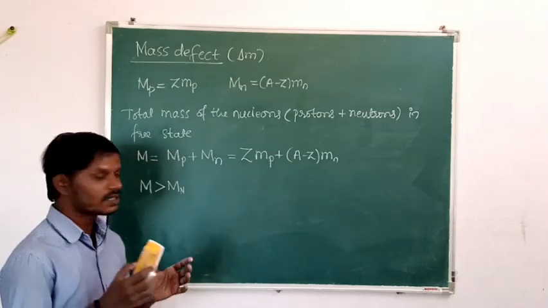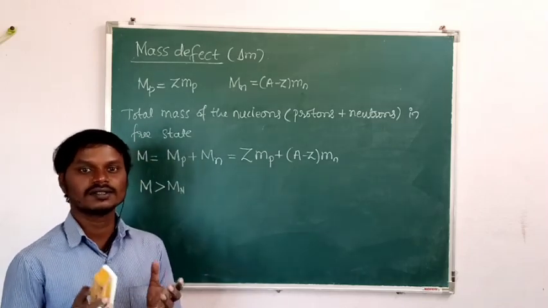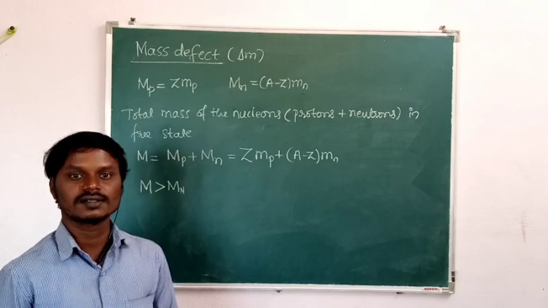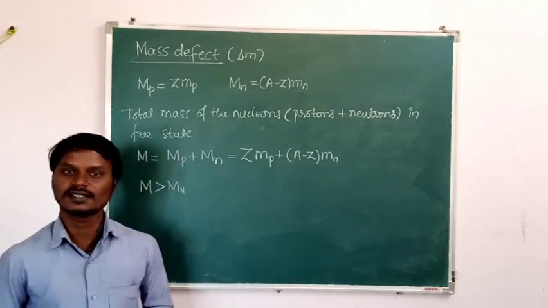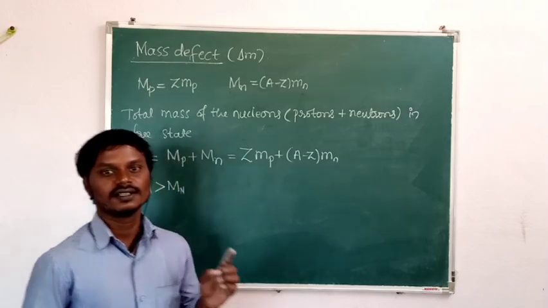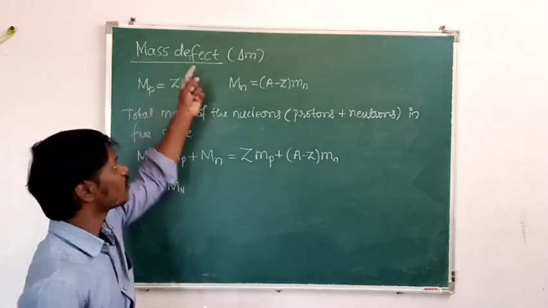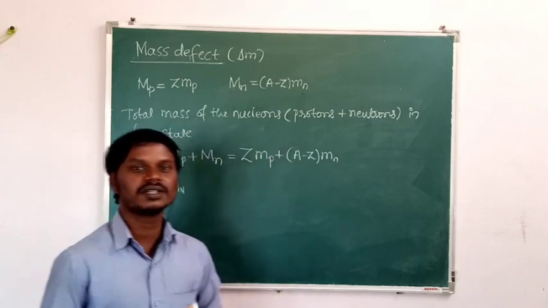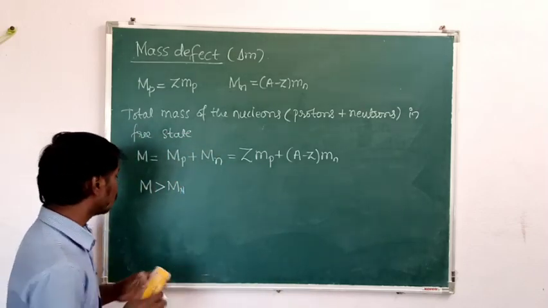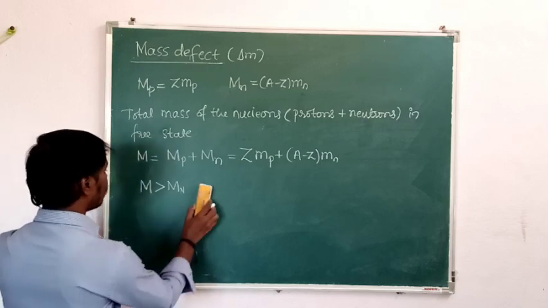So when the protons and neutrons are combined, there is a loss in mass. That loss in mass is converted into energy, and that energy is called binding energy. Then that loss in mass is called mass defect. Now we are going to define the mass defect. How to define the mass defect? So mass defect is defined as